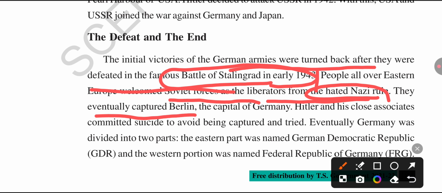After that, the Allied power countries also captured and occupied Berlin. Berlin is the capital city of Germany. Germany was defeated in the Battle of Stalingrad in 1943. Hitler and his friends committed suicide.